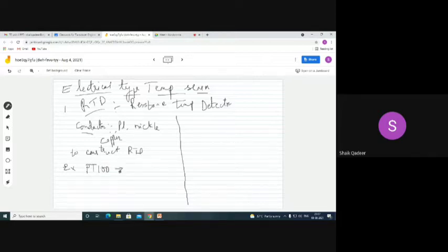The meaning of PT100 is that it is made up of platinum, and the meaning of 100 is that its resistance is 100 ohms at 0 degree C.